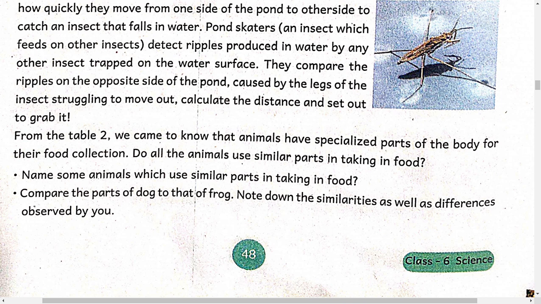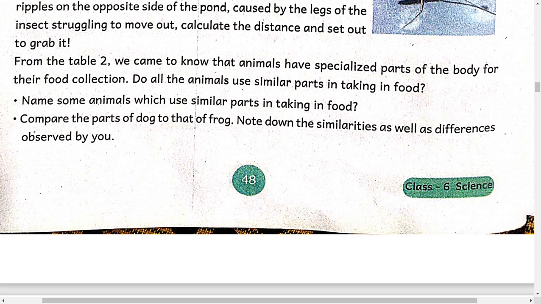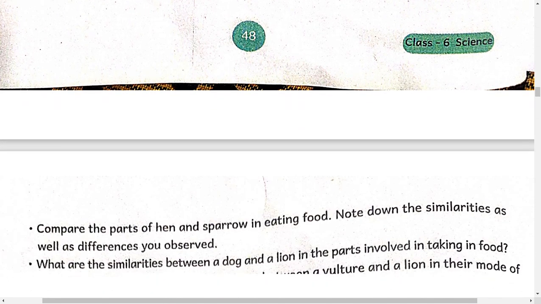And dog and frog both use the tongue in taking food. That is the similarity. And the difference is the dog uses its teeth and nails in capturing the food, while frog uses its sticky tongue to capture the food and then it will be swallowed. Okay, so these are the differences. Next question, let us see the next one.